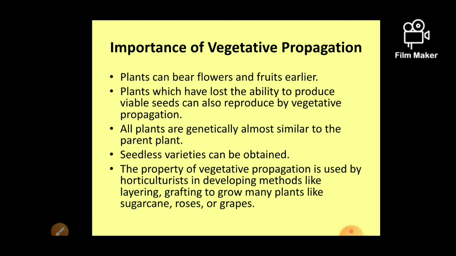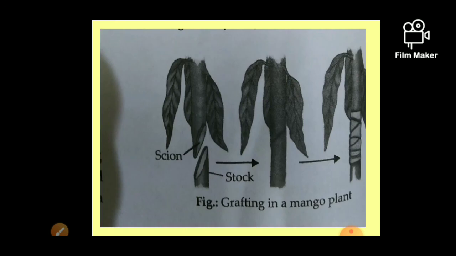Then the property of the vegetative propagation is used in the horticulture to develop plants by the method of layering, grafting. इनमें जितने भी method मैंने बताए, layering, grafting, then stem cutting and the tissue culture. With the help of this, ये जो आपका horticulture है, इसमें इसकी बहुत बड़ी भूमिका है. बहुत सारे plants इसमें desired plant can be grown in less time also, right? Then this was all about the vegetative propagation, right?